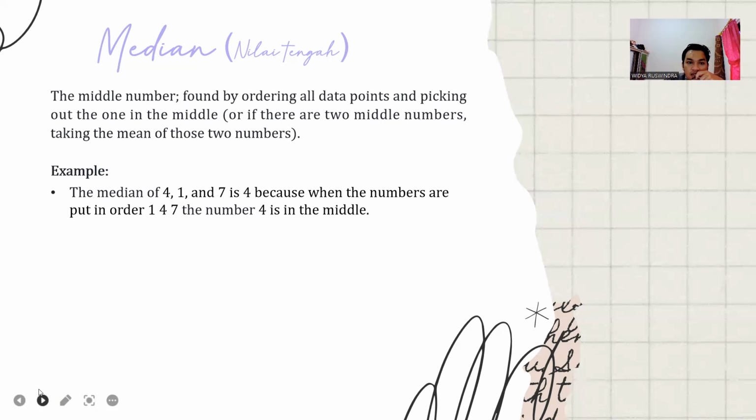Next is median. In Indonesian, we say nilai tengah, the middle number found by ordering all data points and picking out the one in the middle. Or if there are two middle numbers, taking the mean of those two numbers. For example, the median of 4, 1 and 7 is 4 because when the numbers are put in order, 1, 4, 7, the number 4 is in the middle.